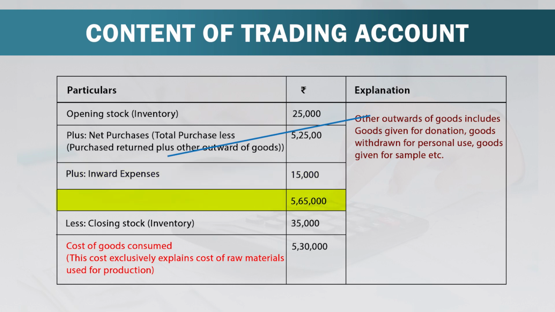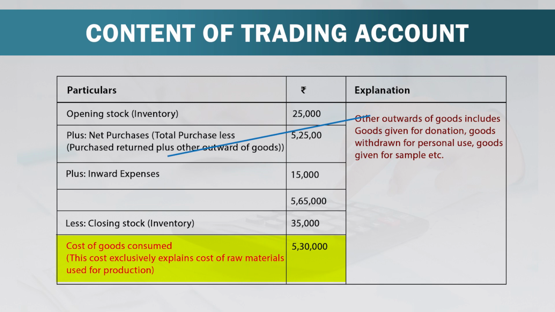Next item we will add is inward expenses of rupees 15,000. So, total goods available to us is rupees 5,65,000. From that we will deduct closing stock, which is 35,000. It means the goods which we have consumed is rupees 5,30,000 and that is why its cost is known as cost of goods consumed.